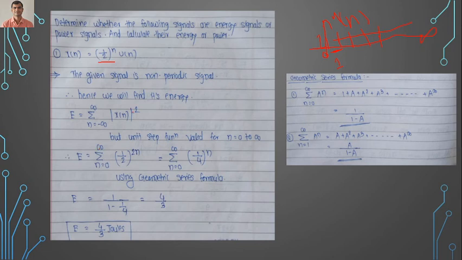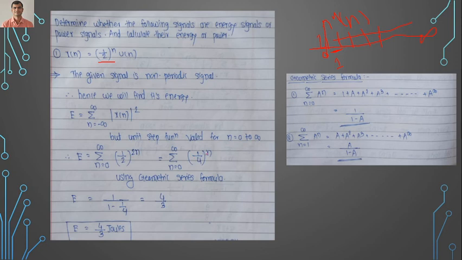Now the magnitude of x of n. If it is only u of n, its magnitude is equal to 1. Here it is 1 by 2 raised to n u of n, so its magnitude is 1 by 2 raised to n. Its square is 1 by 2 raised to n, all raised to 2. We multiply the powers, so the power is 2 and n, which becomes 2n. Now 1 by 2 raised to 2 becomes 1 by 4 raised to n.